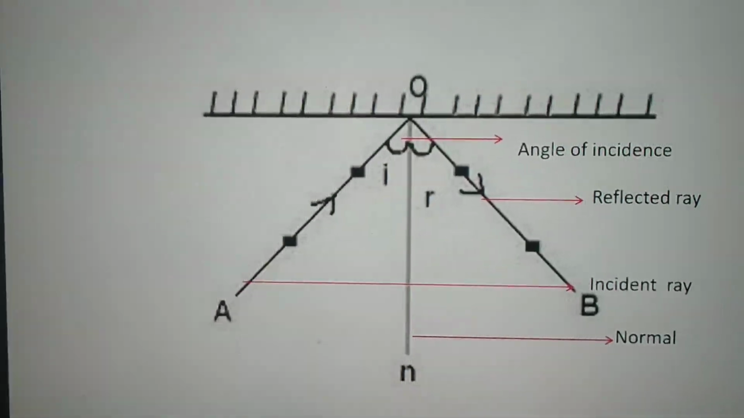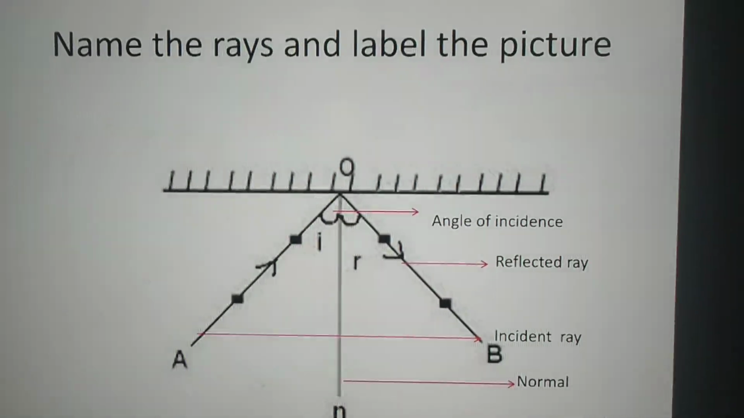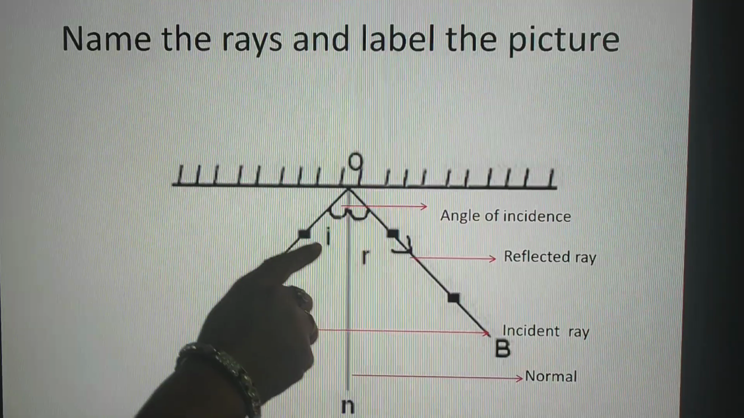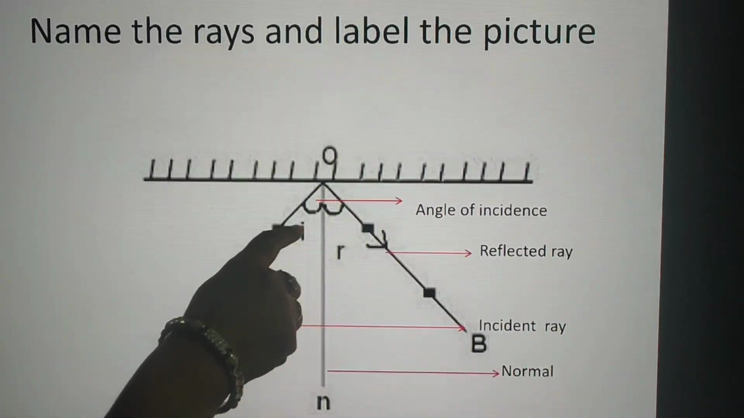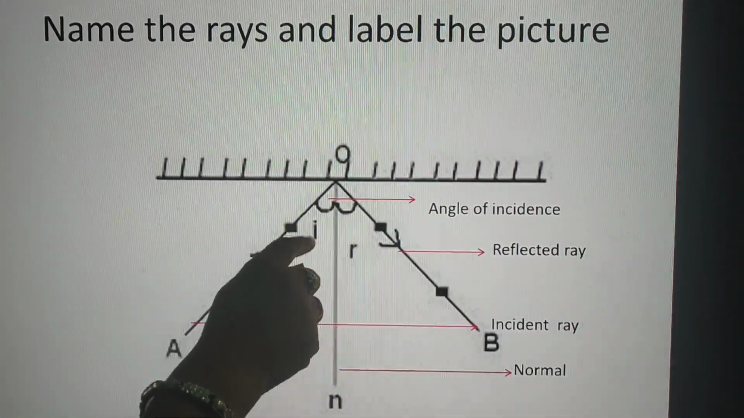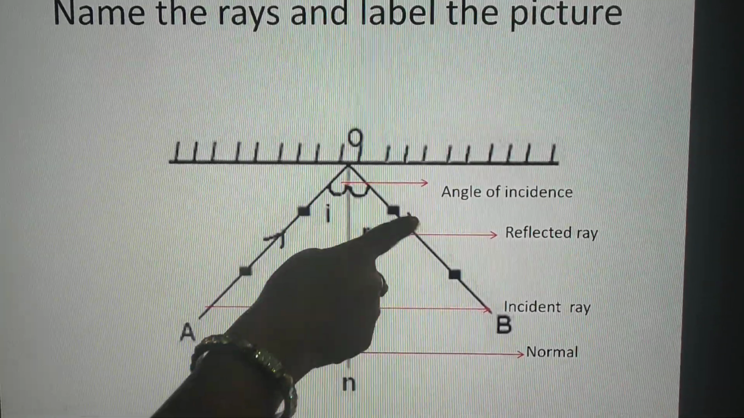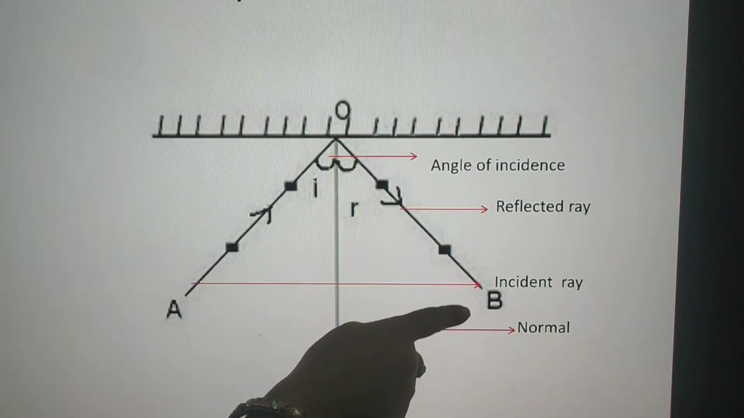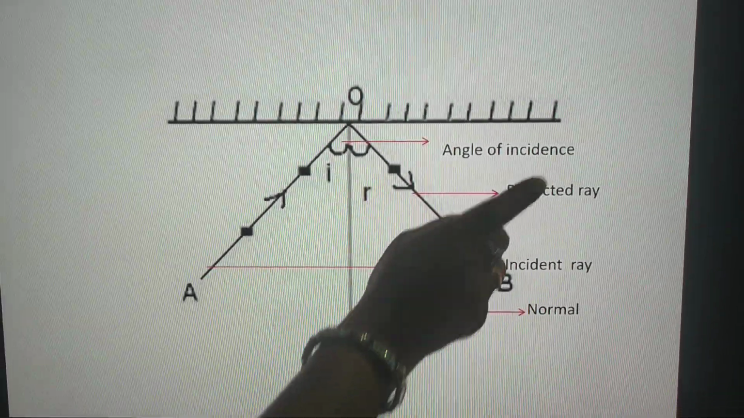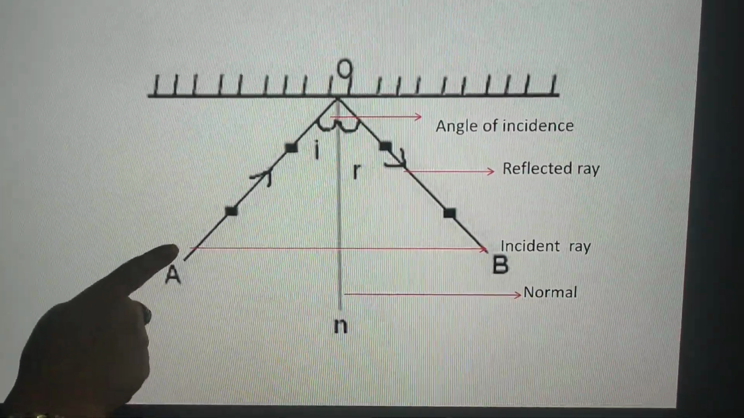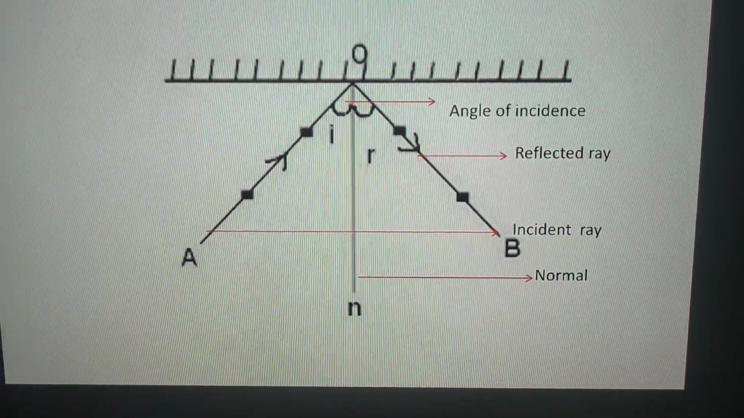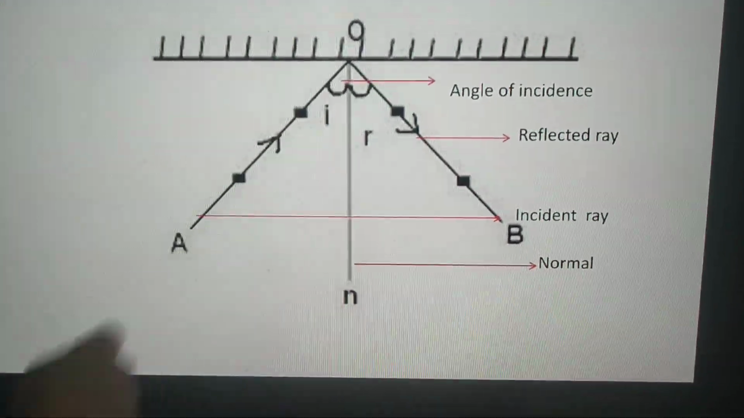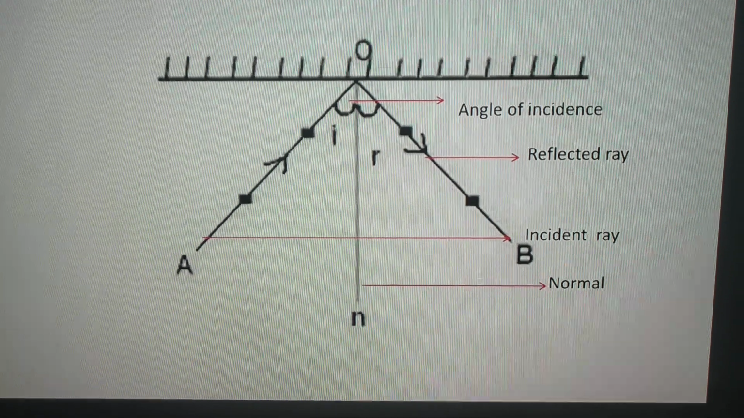And the third question was you have to label the picture. So in the first you have to write the name of the angle. This angle, which is denoted by I, is the angle of incidence. The ray which is reflected is known as reflected ray. And this ray is known as incident ray. And the perpendicular line is known as normal.